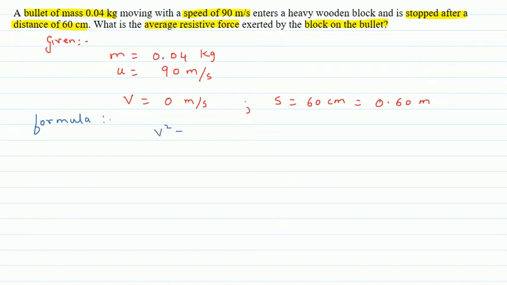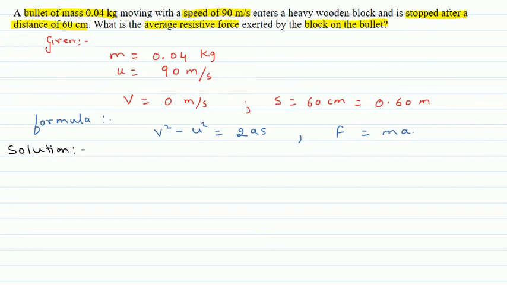Now the formula to be used, V square minus U square is equal to 2AS. This is from the equation of motion, and we know that force is equal to mass into acceleration. Now we see the solution for this question.